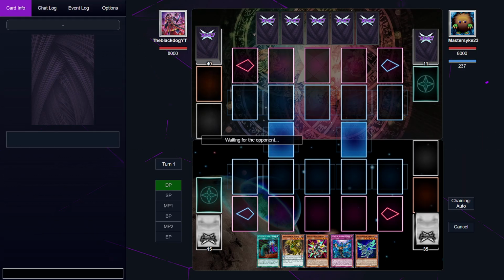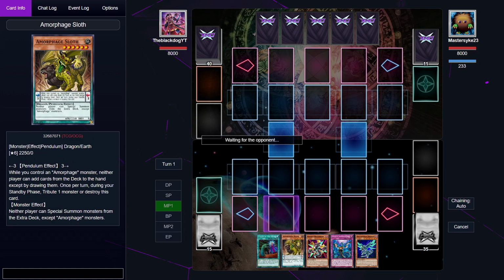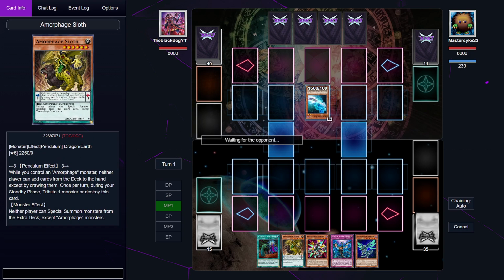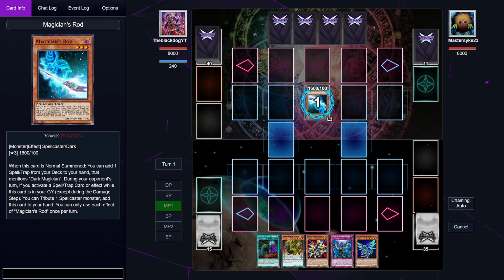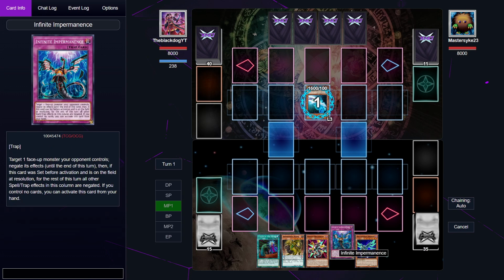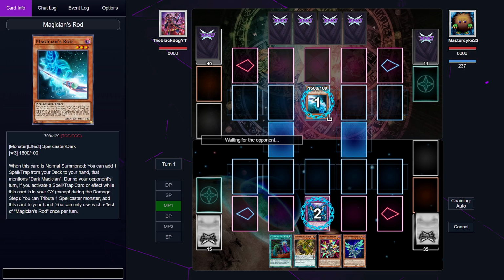Alright, we have started the match. We are going second. I could have gone first, but I decided to go second just to see what my opponent is playing. He's playing a basic Magician's deck. We are going to go for an Infinite Impermanence, negating the effect of Magician's Rod, because he has used his normal summon on that card and I don't want him searching a card mentioning Dark Magician.